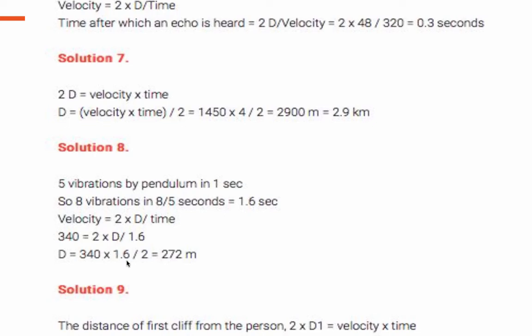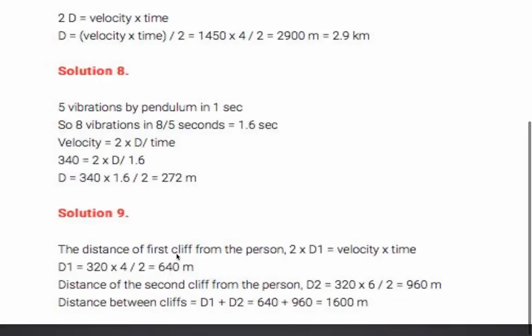So V into D, 340 into 1.6 upon 2, which comes out on calculating 272 meter. Clear, students, this part? Now let's move to the next question, question number 9. Yes, students, question number 9 says, a person standing between two vertical cliffs produces a sound.